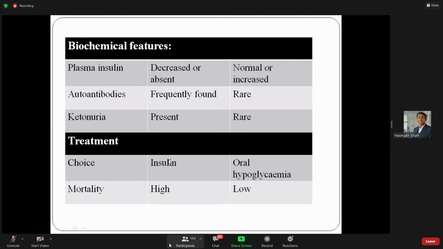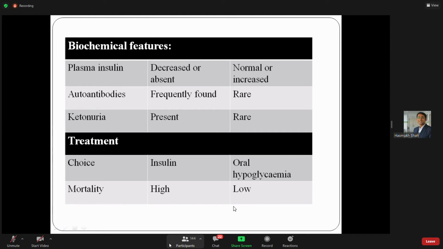Now treatment, as we have discussed earlier: insulin dependent. The name itself suggests that type 1 diabetes needs insulin, and in type 2 the name is non-insulin dependent. So here we use oral hypoglycemic drugs; there is no need of insulin, and we can treat with other drugs.